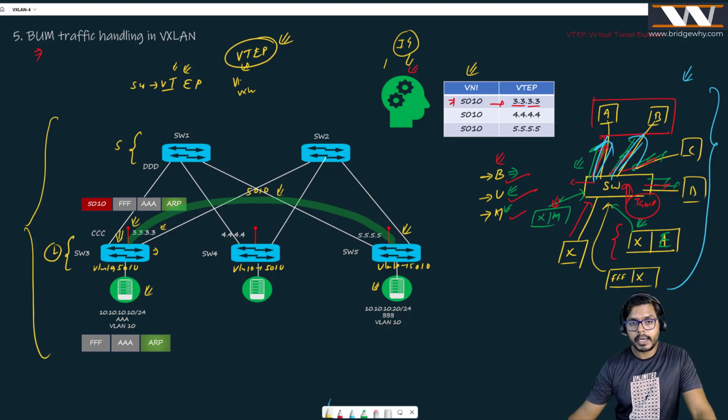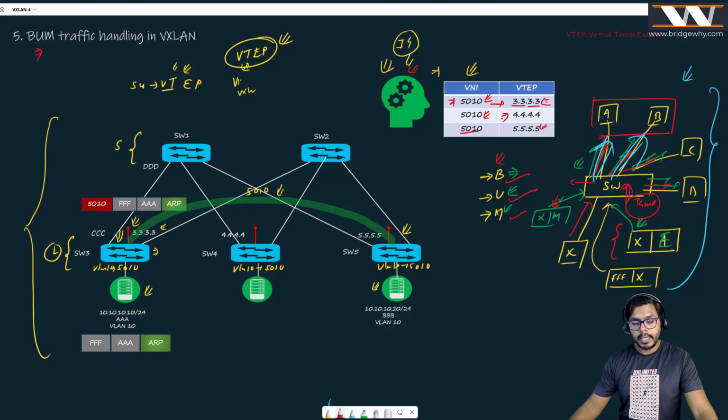And this clever, intelligent switch is creating a table in which it says that VTEP or tunnel endpoint 3.3.3.3 has VNI 5010. It is also noting that tunnel endpoint 4.4.4.4 is also having 5010, and 5.5.5.5 is also having VNI value 5010.